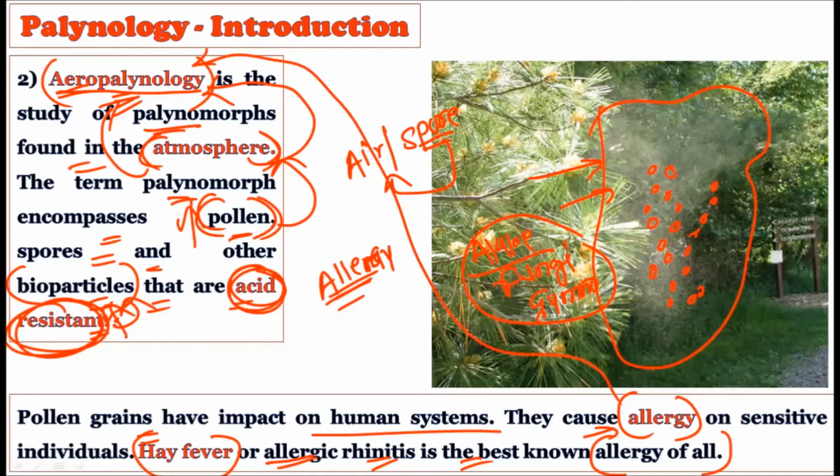Once you see the name aeropaleontology, what should be the first thought that comes to your mind? That the study of the spores present in the atmosphere or in the air is called aeropaleontology. Generally these cover all the bioparticles, not only pollen grains, and these are responsible for causing various types of allergies. The most common one is hay fever.